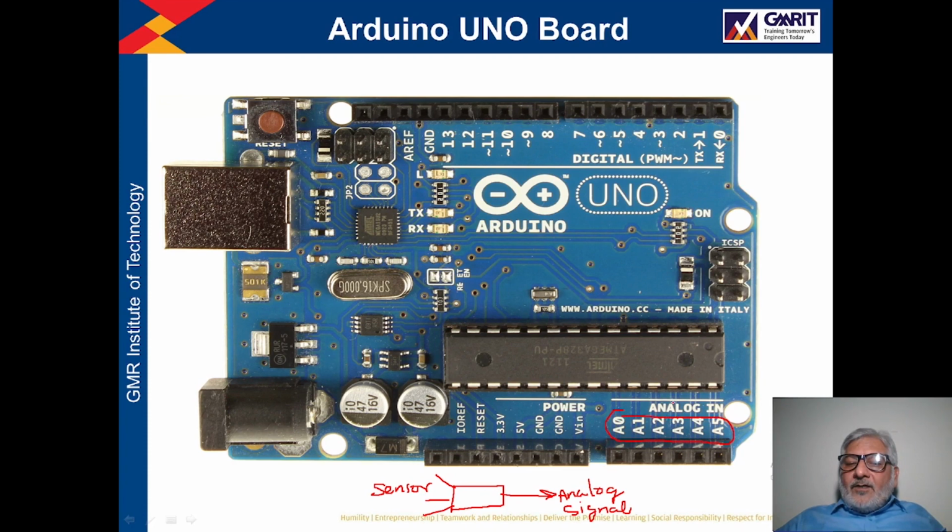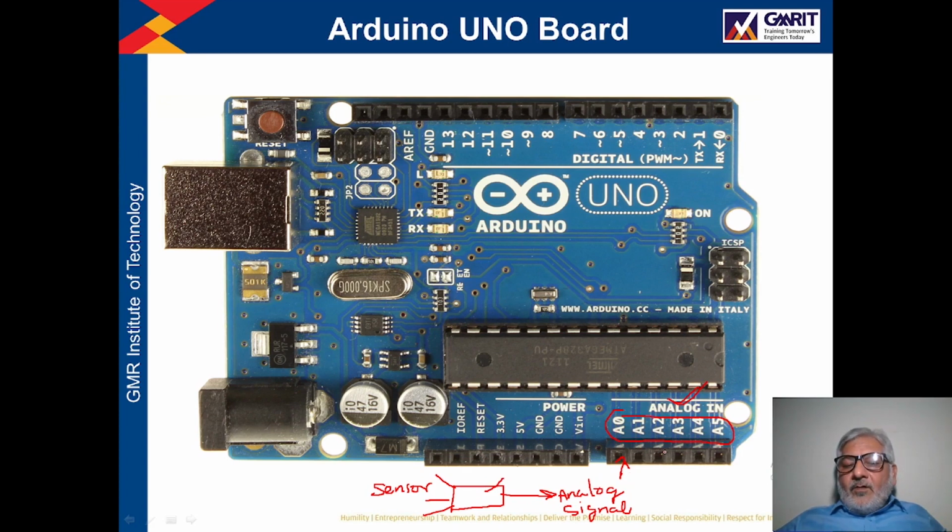You can see what is written here, analog in. These are analog input pins. There are 6 analog input pins in Arduino Uno, A0 to A5. So analog signals can be connected to these pins, right? Suppose the output of this sensor, which is an analog signal, we have connected to A0.